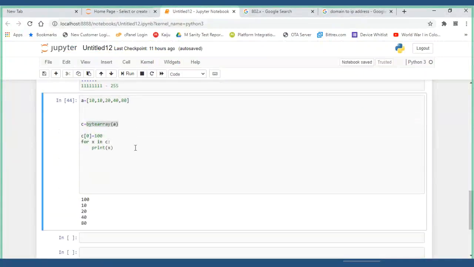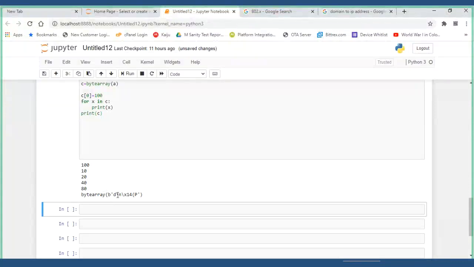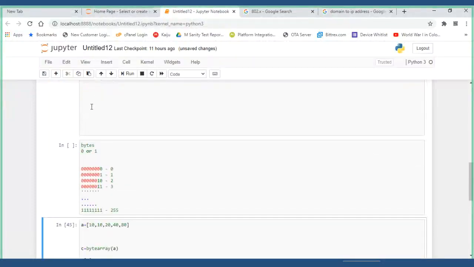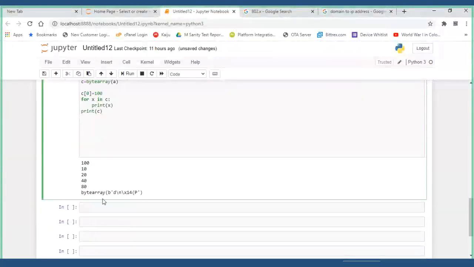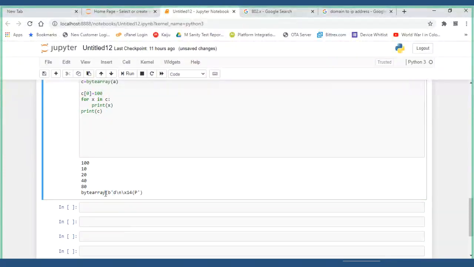And a point to be remembered: if you directly try to print C, what will it give you? It will give you only the object reference. Object reference means somewhere, at some location, this is actually stored. First it is converted into bytes, then it is converted into bytearray.